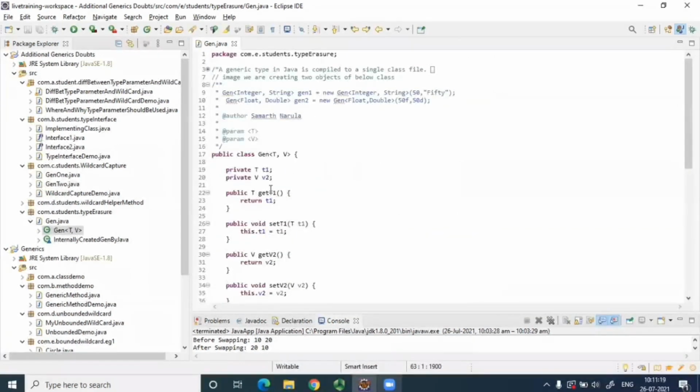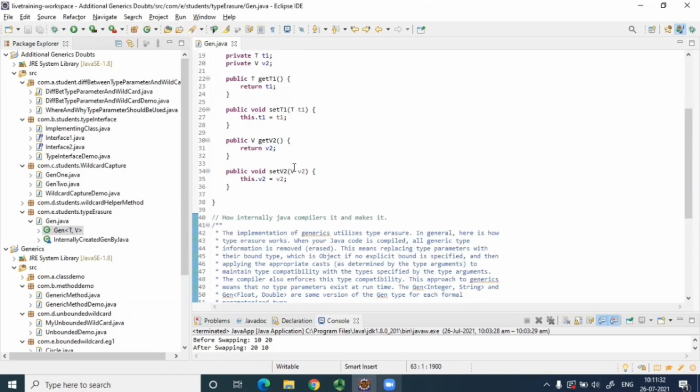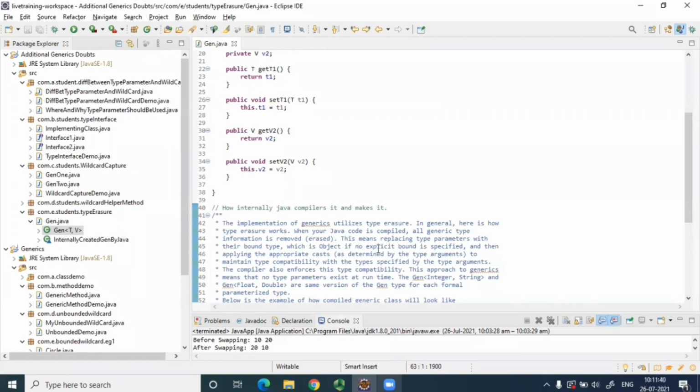Here, have we specified any bound? What do you mean by specifying a bound? Like if you write question mark extends Number, question mark extends People, or question mark super People, or T super People, that means it has some bounds, right? Correct? Yes. So here it says this means replacing the type parameters with their bound type, which is Object if no explicit bound is specified. If the bound is specified, then it will not replace like this. Then it doesn't use the concept of type erasure. It uses something else.